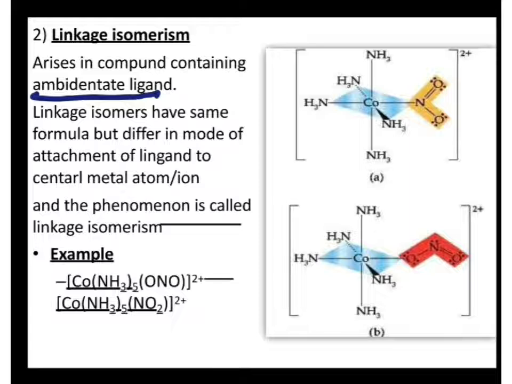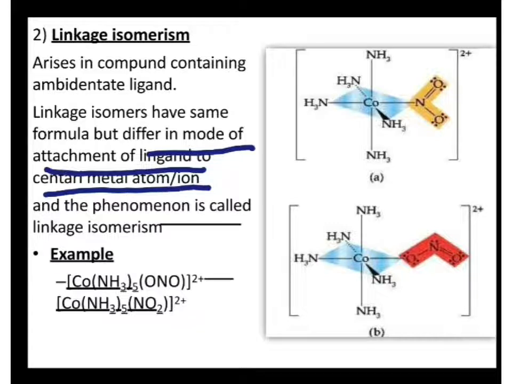One example was nitrite, the NO2 group, which could bind through oxygen as well as nitrogen. So in these isomers, the mode of attachment of the ligand to the central metal atom is different. See the example given here.